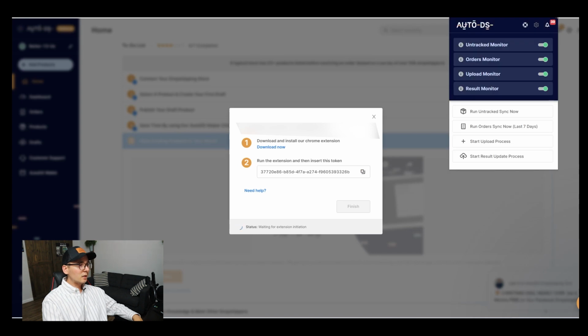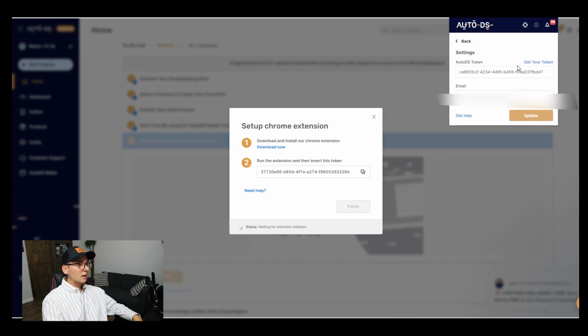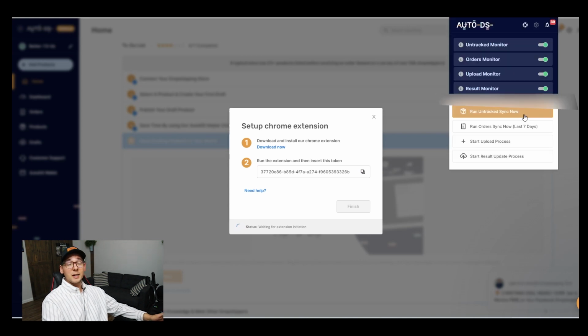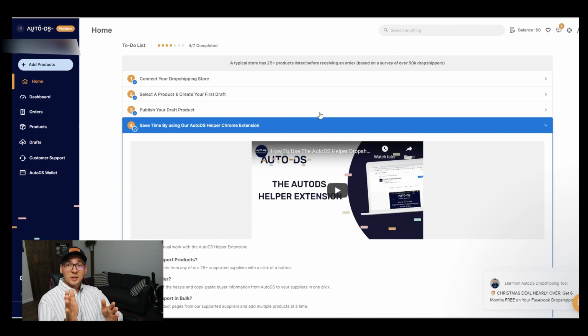I'm gonna click right here. I'm gonna go to settings, and then where it says AutoDS token, I'm gonna put mine and click update or save. All right, now the extension is thinking, and voila. My eBay account is connected to the AutoDS. All right, so we just installed one Chrome extension that allows connection between eBay and AutoDS.